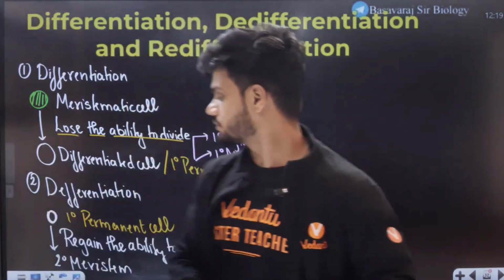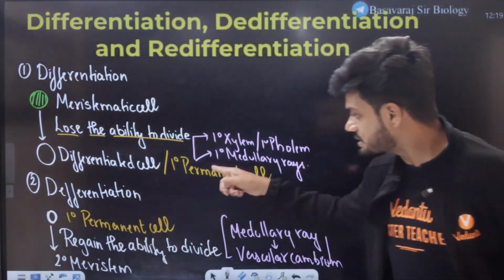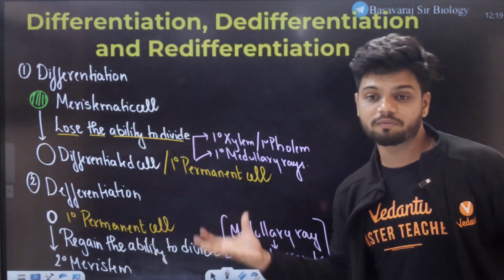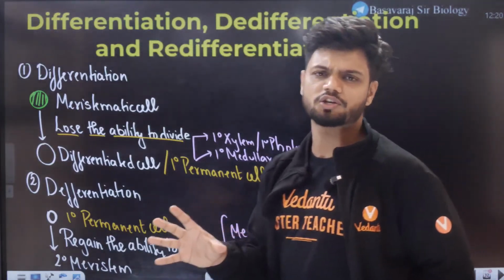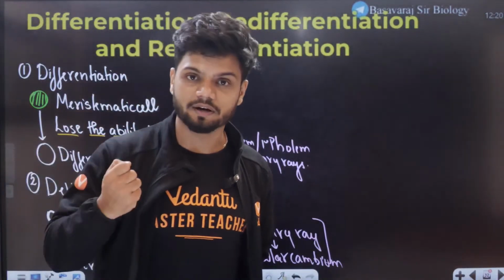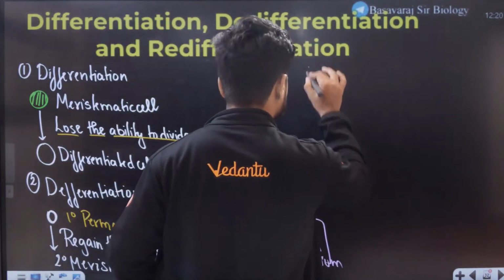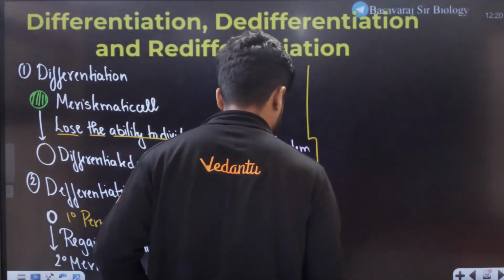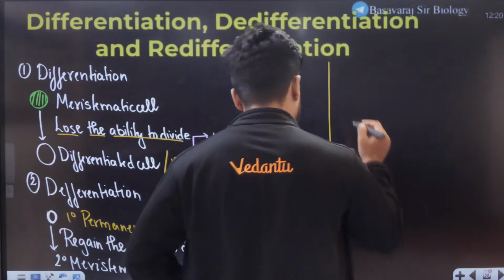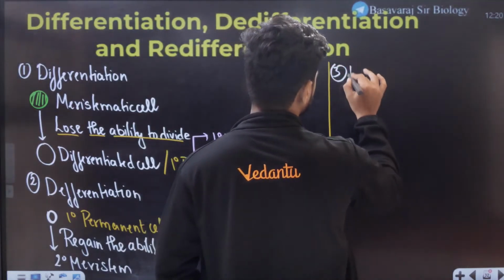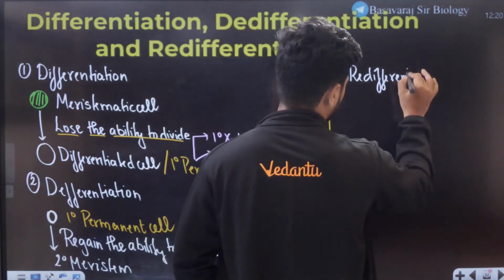That's it. So, dedifferentiation is what? The primary permanent cell regains the ability to divide, forms secondary meristem. That's all is dedifferentiation. It is regaining the ability to divide. Now, understand the third concept, that is redifferentiation.